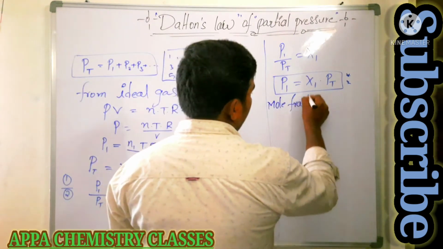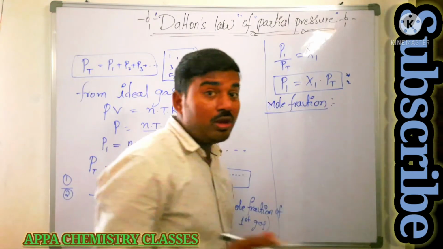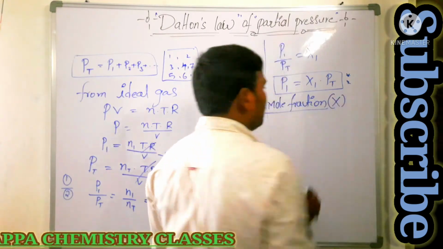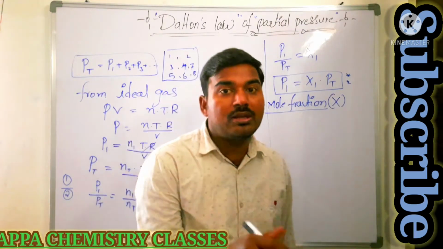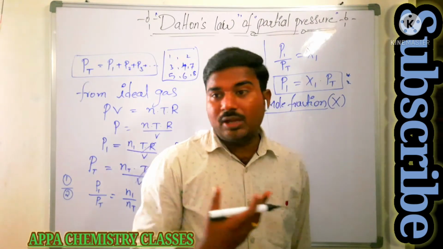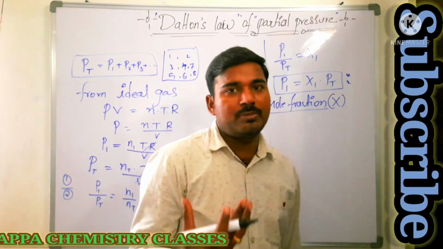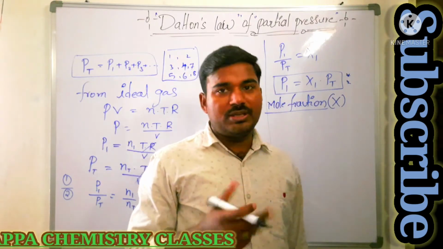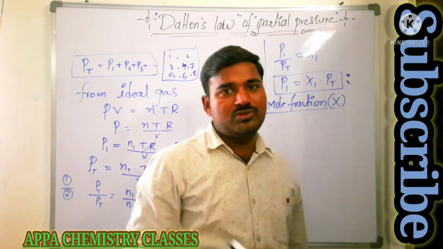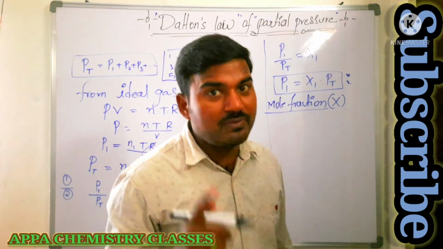It is a fraction between the number of moles. Mole fraction is represented with capital X. What is meant by mole fraction here? It is the ratio between number of moles. Say for example, I am a gas and one more gas is there. What is my fraction? 1 by 2, because we are only 2 members in the room. What is his fraction? 1 by 2. So the sum of the fractions will always be 1.